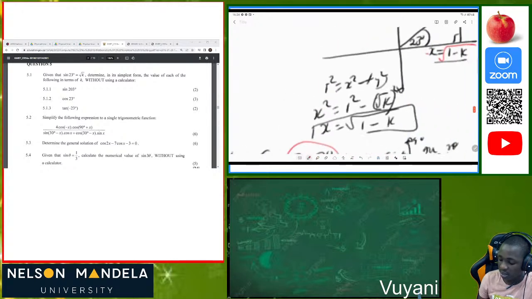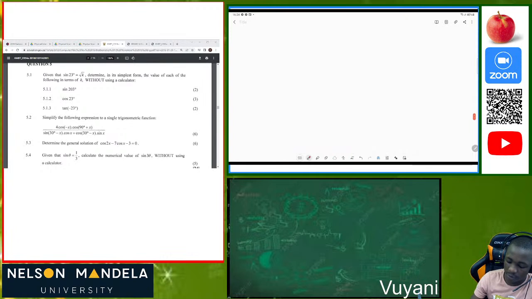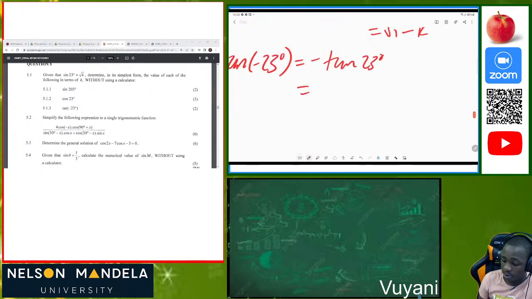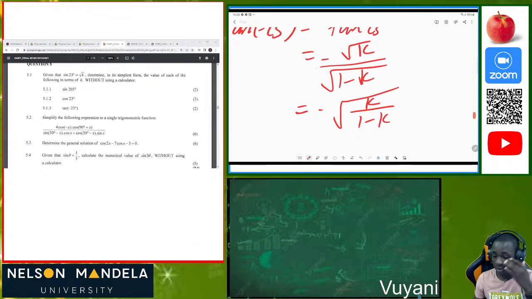We know tan 23 degrees is opposite over adjacent. So again, we come here. What is our opposite side? Root k over adjacent, which is root 1 minus k. According to the rules of surds, it's the same as root k over root 1 minus k. It's one and the same thing, but don't forget the sign.